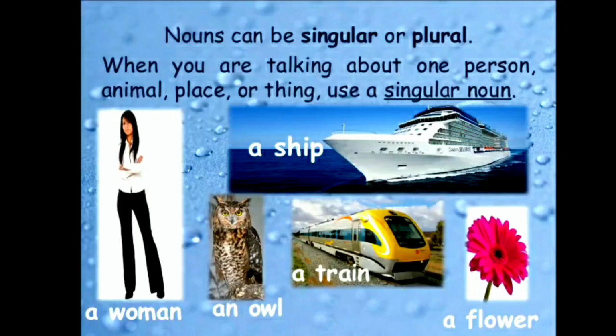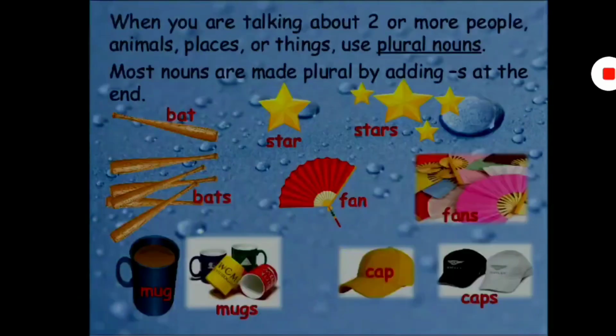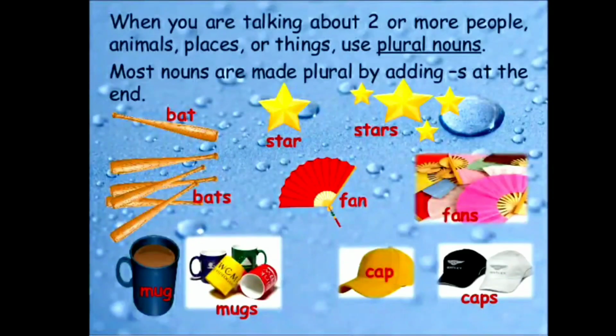For example, a ship, a woman, an owl, a train, a flower. When we are talking about 2 or more people, animals, places or things, we use plural nouns.